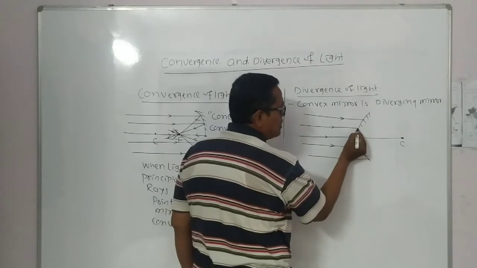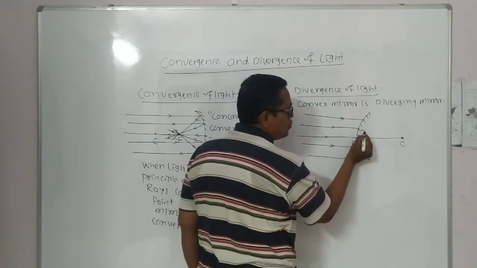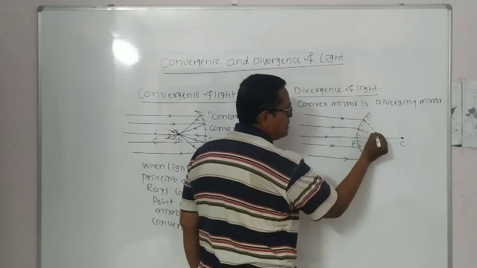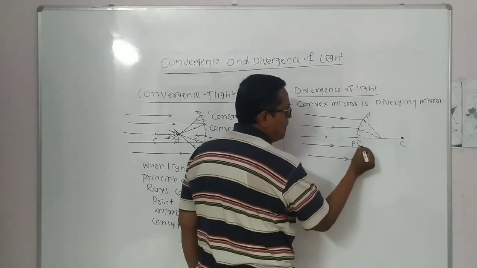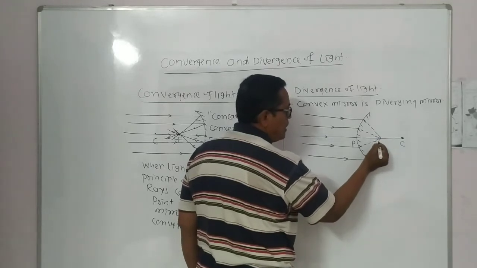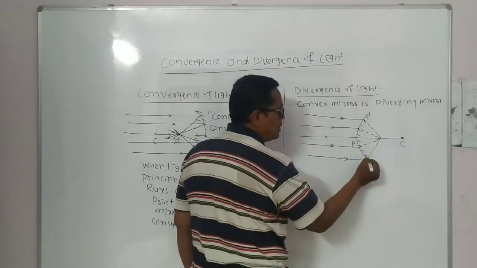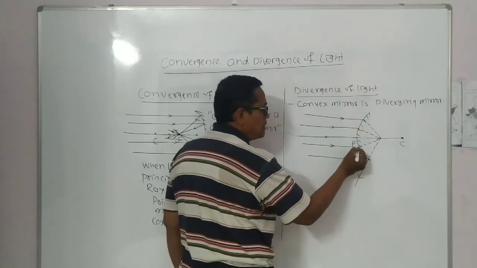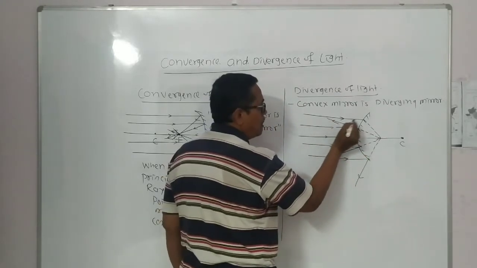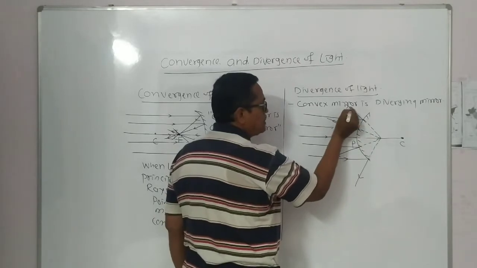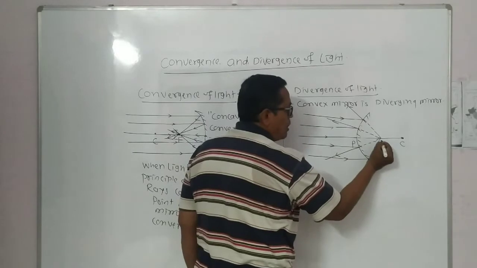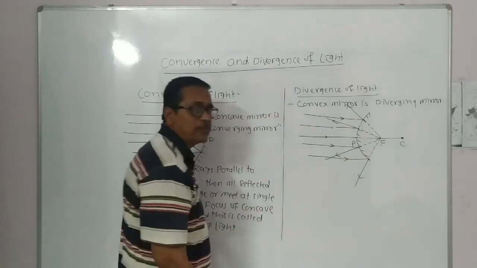Look here, that appears to come from a single point. Here these lines are denoted by dotted lines in our diagram, and that is called divergence of light. This is the diagram of divergence of light, and convex mirror is diverging mirror, and this point is called the focus of convex mirror.